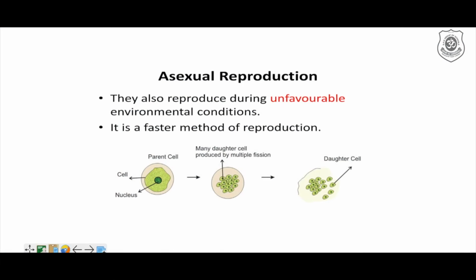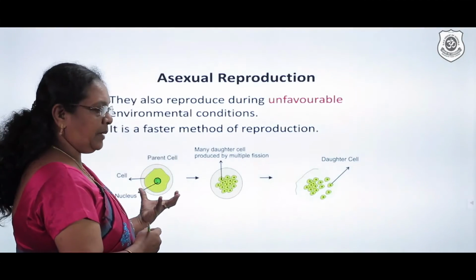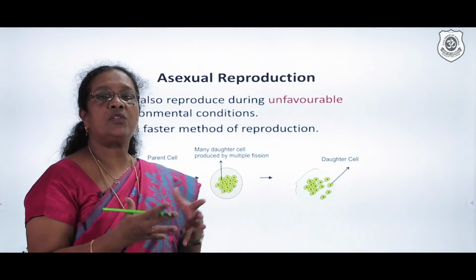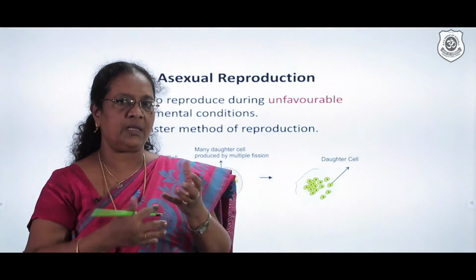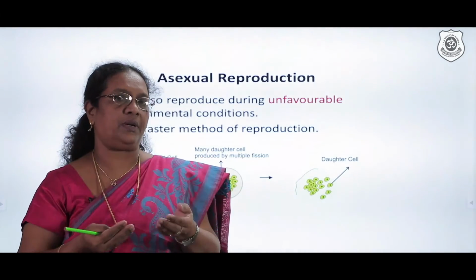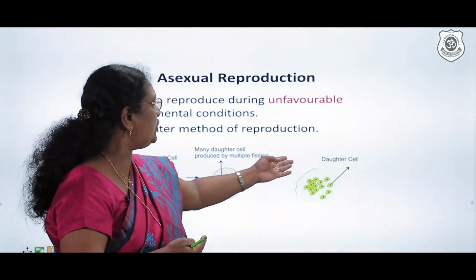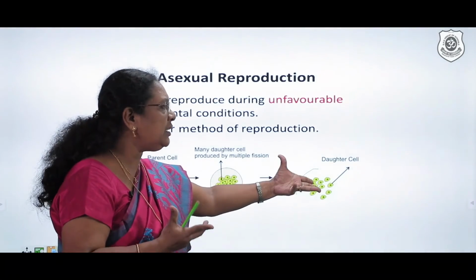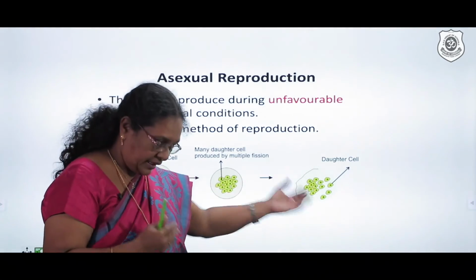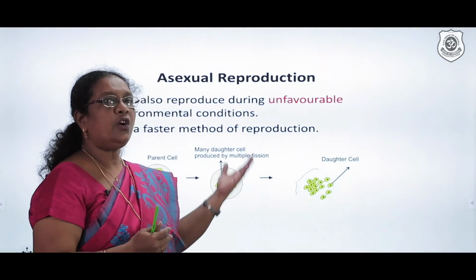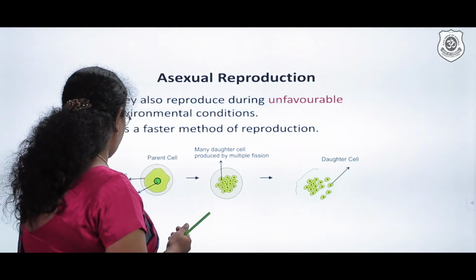That is where we find the plasmodium. What exactly happens? You find the organism is not very comfortable with the surroundings. They form a cyst. They protect themselves. They keep on dividing many times. When the condition becomes favorable, the cyst opens out and many daughter cells come out. Furthermore, we'll study the explanation of this in depth in asexual reproduction.